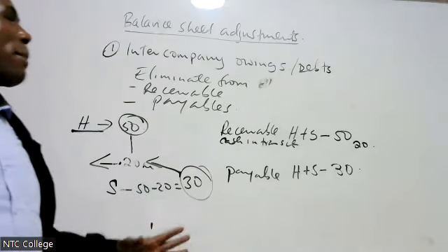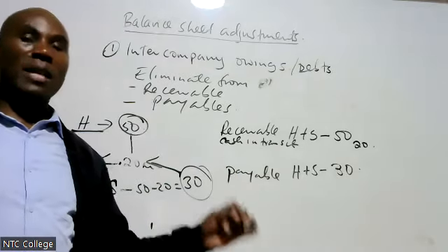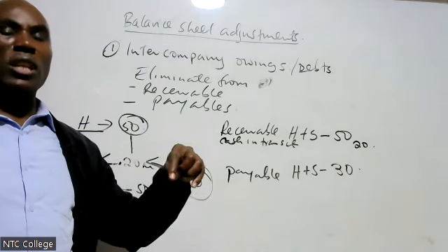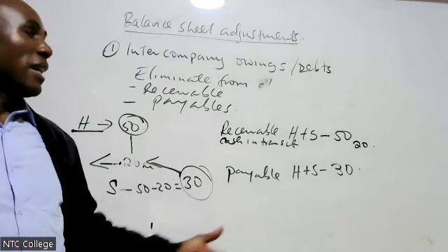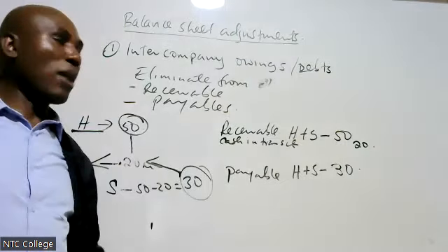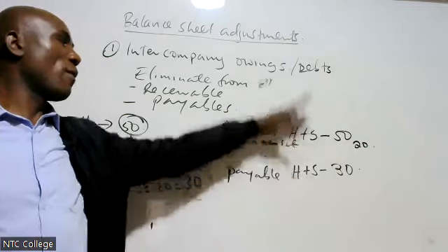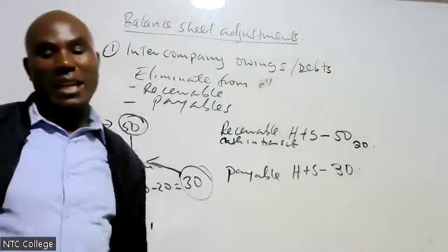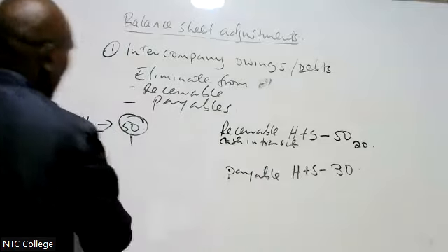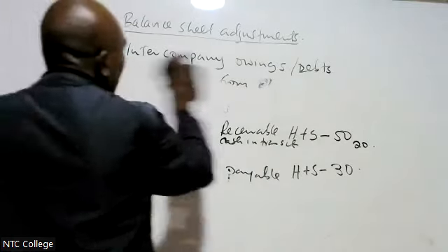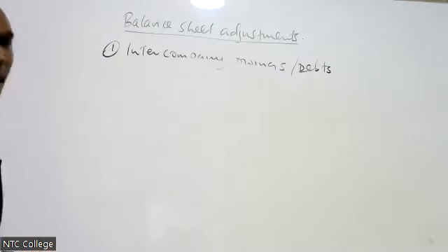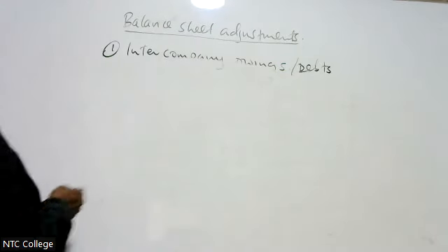Therefore, intercompany owings, bottom line, we eliminate from the receivable and from the payable. But if it is not equal to items in transit, the high amount eliminate from the receivable, the low amount eliminate from the payable, the difference create a cash in transit account. That is item number 1, intercompany debts or intercompany owings.